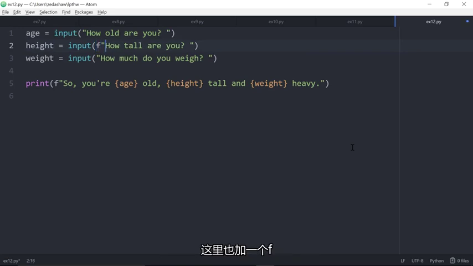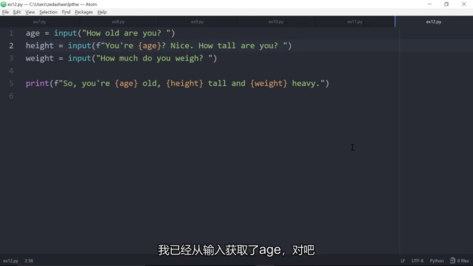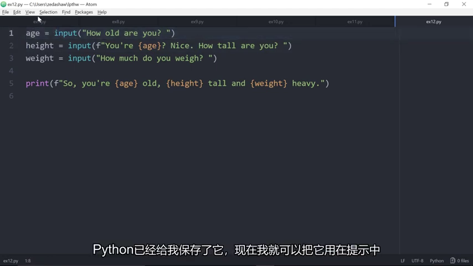So let's say I put an F there, and then I can do your age. Nice. I got age already from input, right? So I already have that. Python saved it for me. So now I can use it in the prompt to the next one.